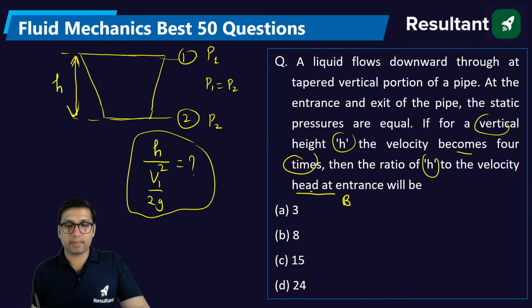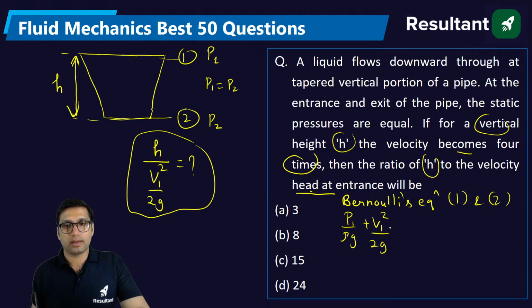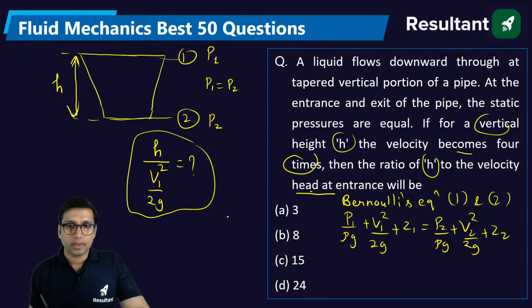Bernoulli equation. Let's apply the Bernoulli equation between section 1 and section 2. It will be P1 by rho g plus V1 square by 2g plus Z1 is equal to P2 by rho g plus V2 square by 2g plus Z2. Now, the pressure terms cancel because pressure at both sections is the same, and Z2 will be 0 because we are taking point number 2 as reference. Is it clear to everyone?